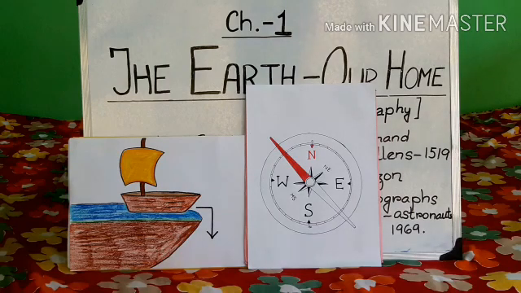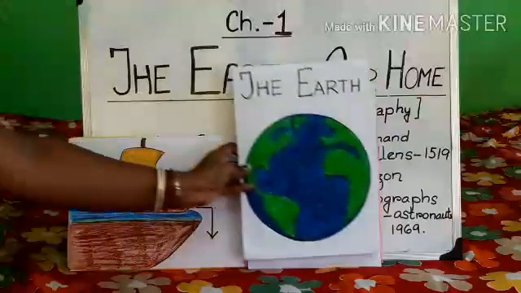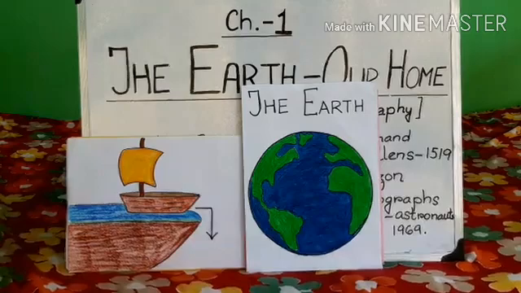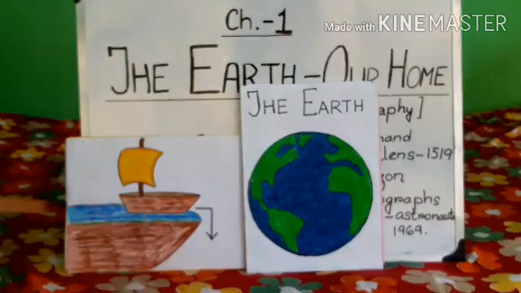Who are astronauts, children? A person who travels in a spacecraft is known as an astronaut. So, the photographs of the earth taken by astronauts from space prove beyond doubt that the earth is round and not flat. Like this, the earth is round and it is not flat. So, it is a fact now that the earth is round in shape.